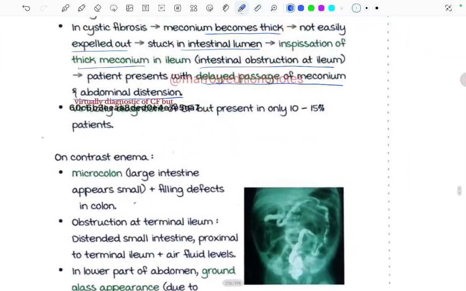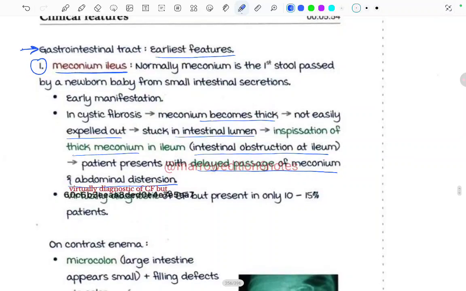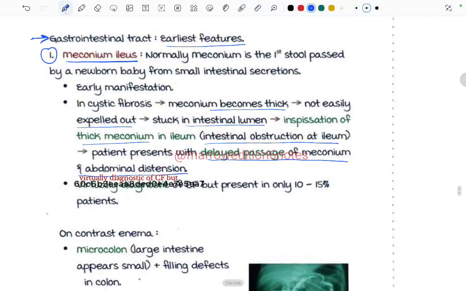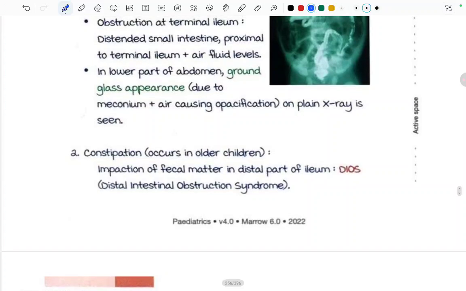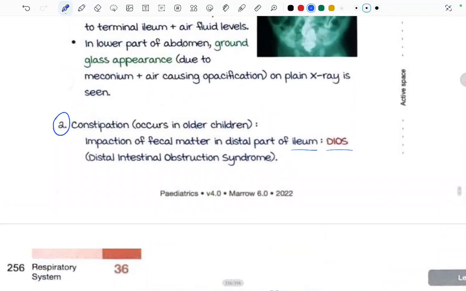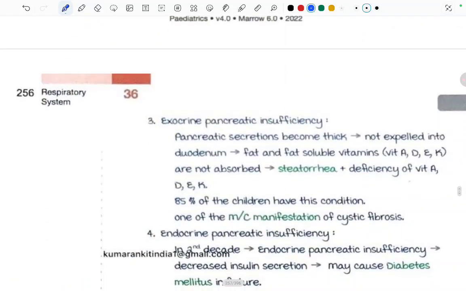Now, the second thing that is seen in the gastrointestinal tract. First was meconium ileus. Second is constipation, which occurs in older children. Impaction of the fecal matter in the distal part of the ileum is called the distal intestinal obstruction syndrome. Again, the same reason: thickening of the fecal matter because of the thick secretions.